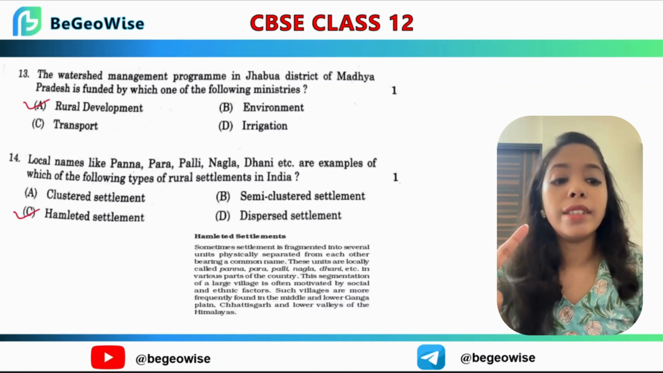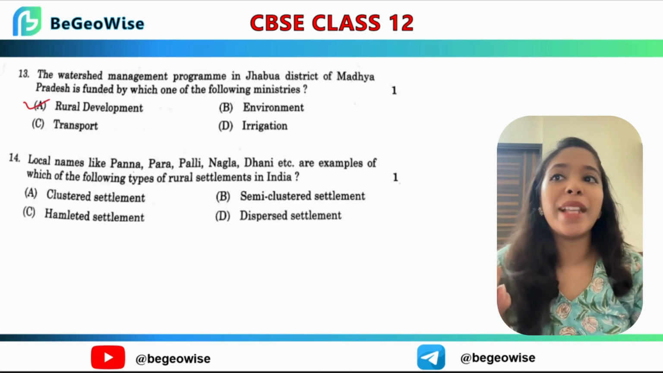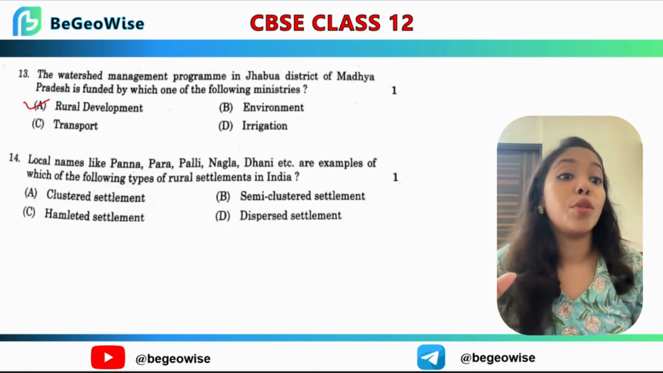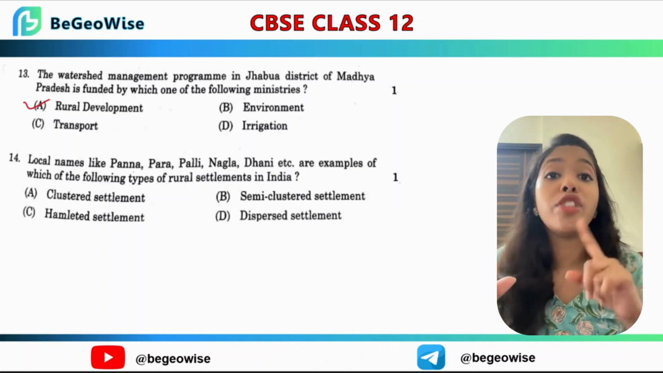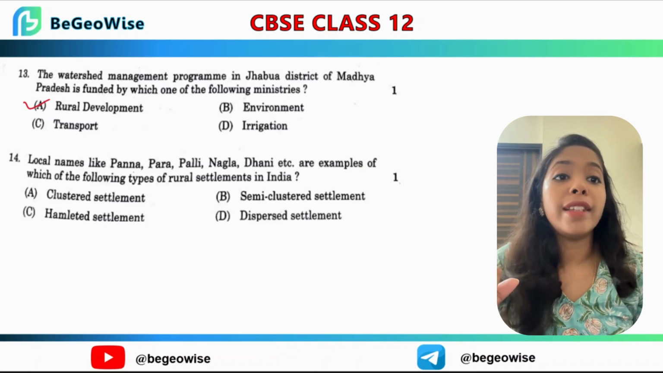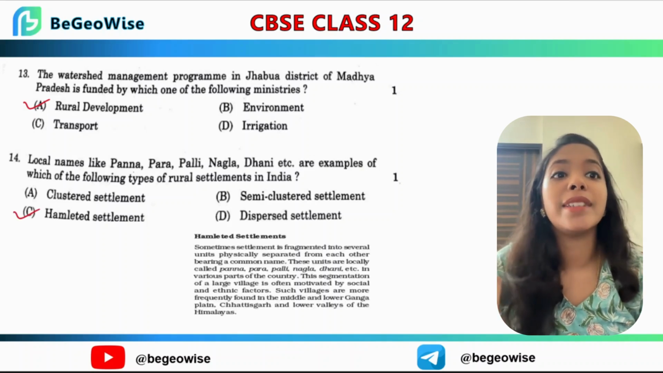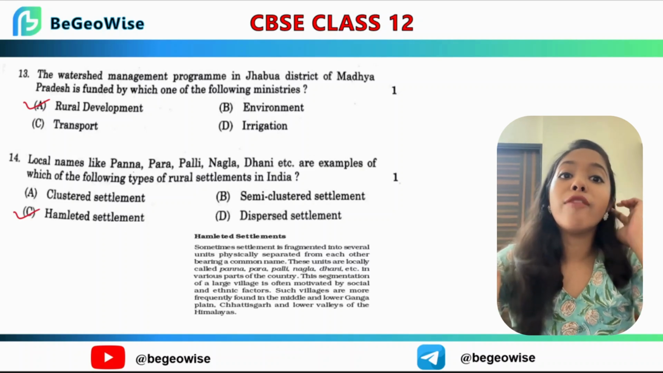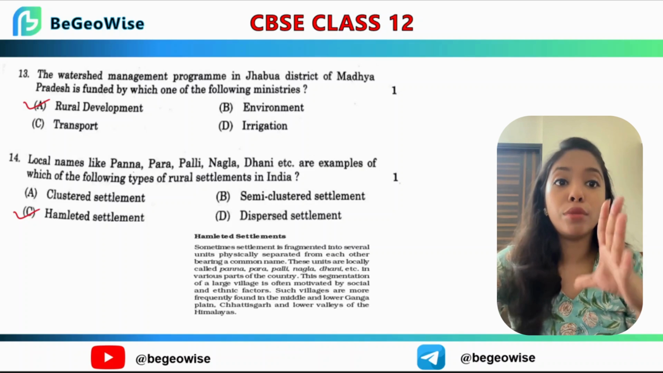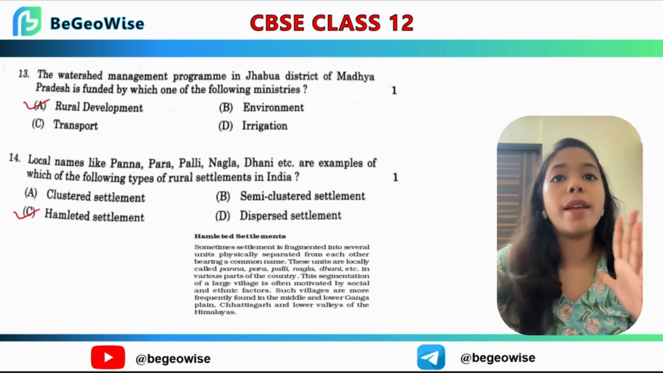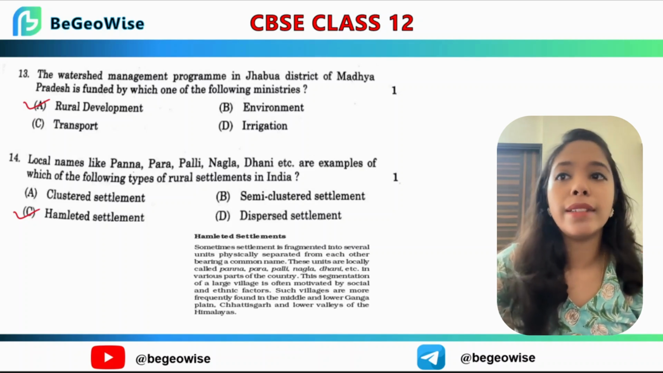Next question is, local names like Patna, Para, Pali, Naga and Dhani are examples of what? Go to the urban settlements chapter number 2 and find the answer, and you will come back to the answer as hamleted settlements. These names refer to small habitational units or hamlets and are often found scattered or separated slightly. So these are hamleted settlements.